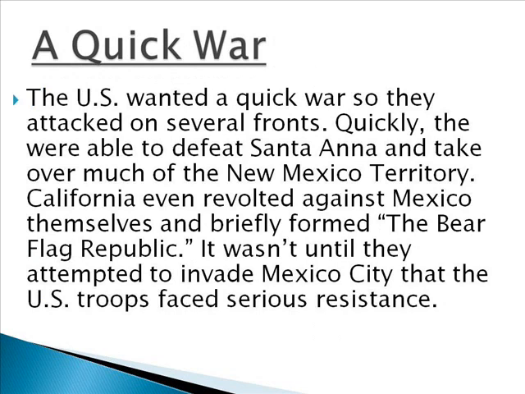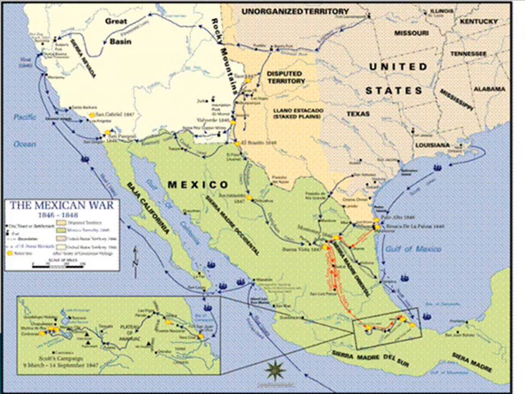Now, the United States wanted a very quick war, so they attack on several fronts. They send in a naval blockade to blockade Mexico City. They quickly invade the Texas territory and the New Mexico territory, which is mostly desert, and they're able to take control of that. By the time they get to California, they find out that California had already revolted against their Mexican governor who had left. California had declared themselves independent and declared themselves the Bear Flag Republic. The Californios there had, and the United States basically annexes California very quickly. California quickly joins the United States.